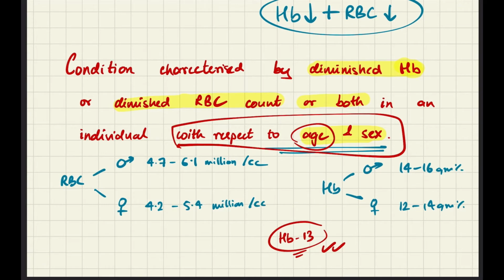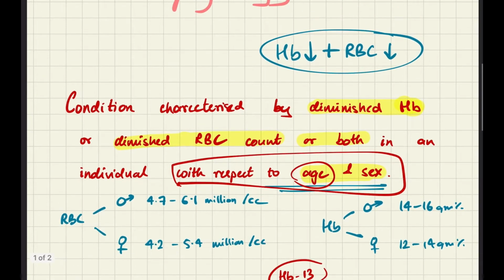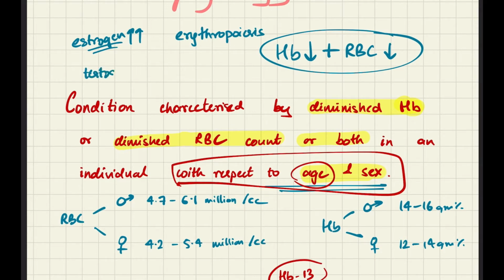Now the question might arise: why do females have less RBC count, or why do females have less hemoglobin count? The reason is the female sex hormone, estrogen. This is present in females in high amounts, and it has a negative effect on erythropoiesis. What is erythropoiesis? It is the formation of RBC, erythrocytes. Whereas testosterone, which is present in males, has a positive effect on erythropoiesis. Hence, males have more RBC and more hemoglobin in their body.